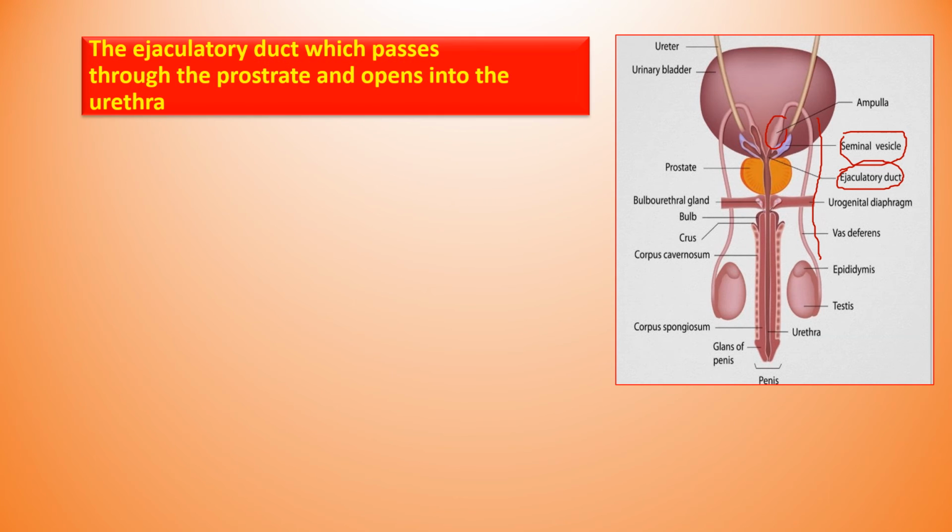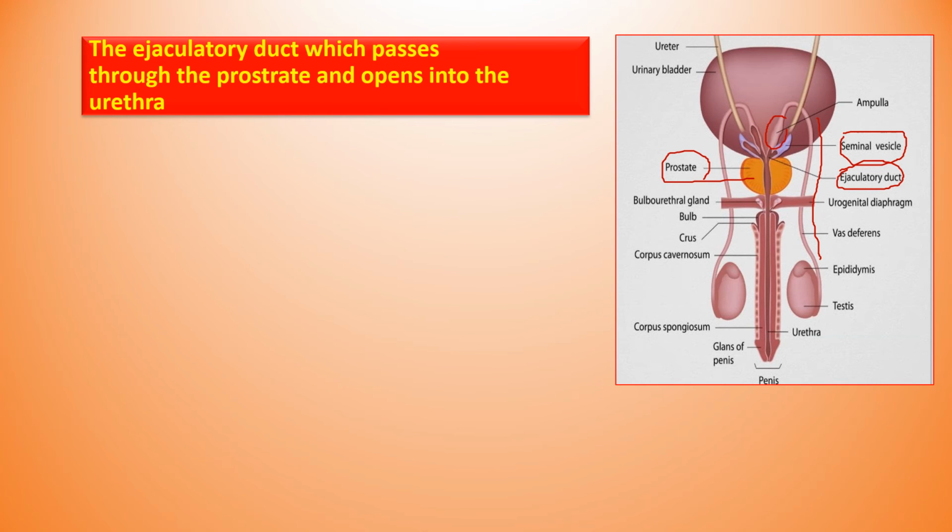All these parts are inside the body of the male reproductive system, so we could not see them from the outside. One more system is connected with the reproductive system, that is the urinary bladder. The ejaculatory duct passes through the prostate gland and opens into the urethra. This region is the prostate gland.